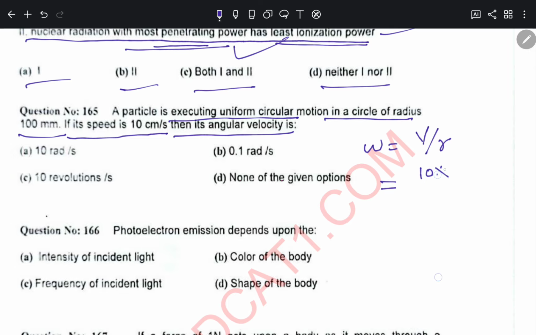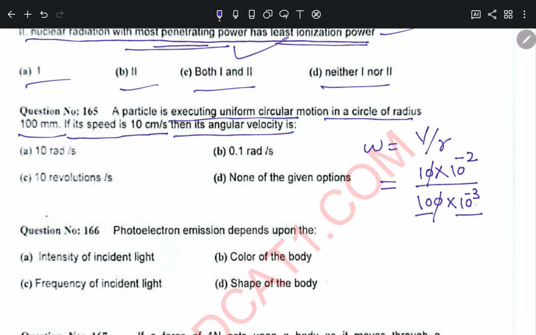And for r, 100 millimeter, for milli I have written 10 raised to power minus 3. So now this will become 10 into 10 raised to power minus 3 and 10 raised to power minus 2, so they will just cancel out one another, and omega should be 1 radian per second.